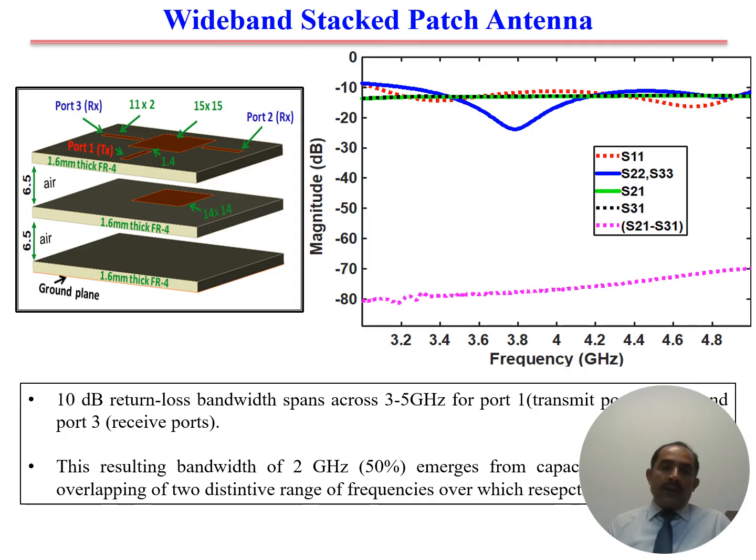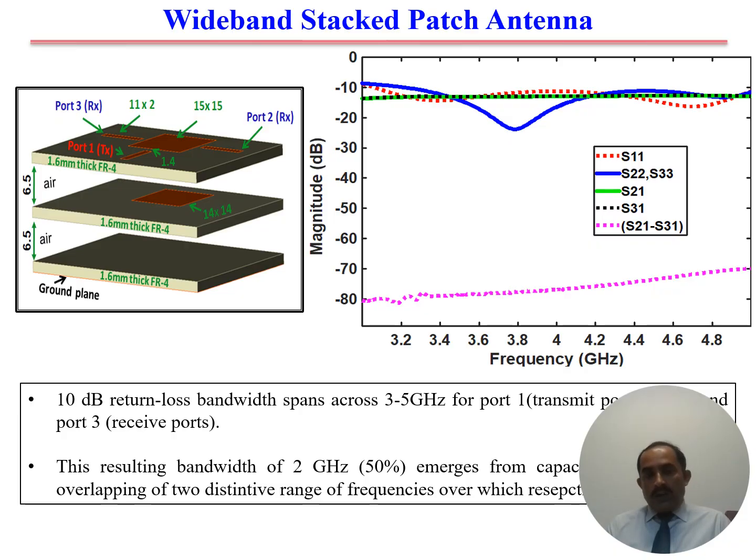Then on the top of the second layer, we have another patch that is electromagnetically excited, or the parasitic patch, and on the lower side of the third layer of the substrate there is a ground plane to achieve the unidirectional radiation. So the radiation will be on the top side. On the back we have a ground plane, so there is no radiation. So this will of course provide high front to back ratio.